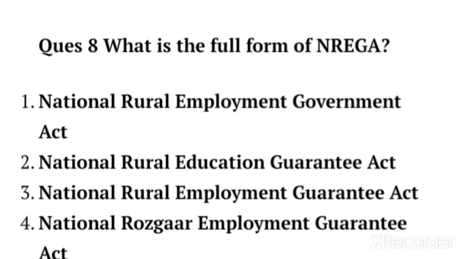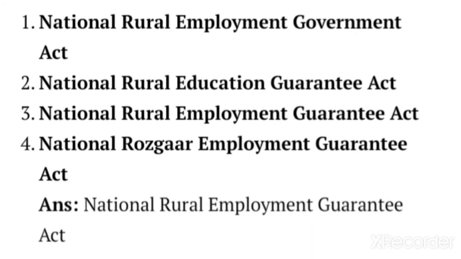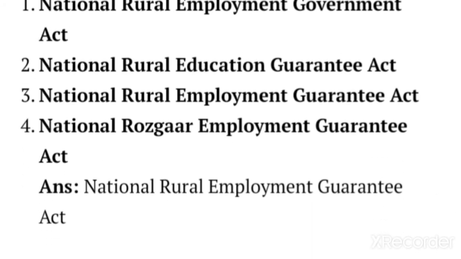So the correct option is option number 3rd, National Rural Employment Guarantee Act. This is the act that was passed in 2005. It is an Indian labor law and social security measure that aims to guarantee the right to work, and it was passed under the government of PM Dr. Manmohan Singh. So you all know that in 2005 the government of PM Dr. Manmohan Singh was the ruling party. So in 2005 this act was passed.